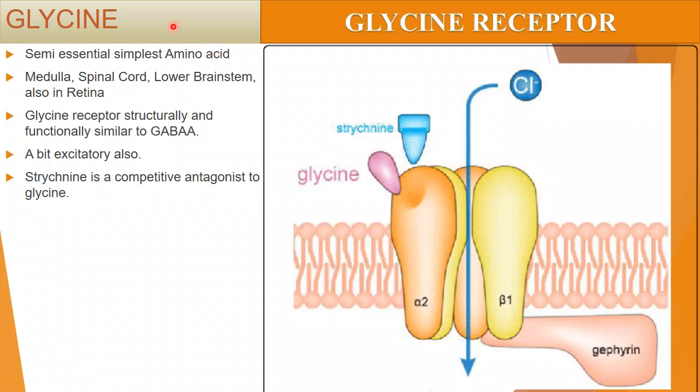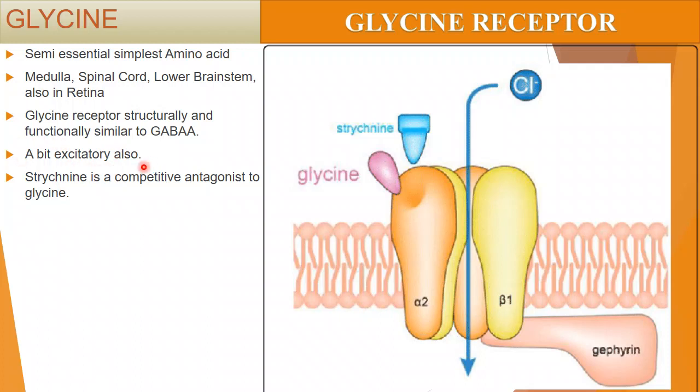Next we have this glycine receptor. Glycine is, of course, a semi-essential, simplest amino acid, right? It is found mainly in the medulla, spinal cord, lower brainstem, also in retina. Already I told you the structure is similar to that of the GABA A receptor. We can say this one is a bit excitatory also, not exactly excitatory. I will tell you what it means.